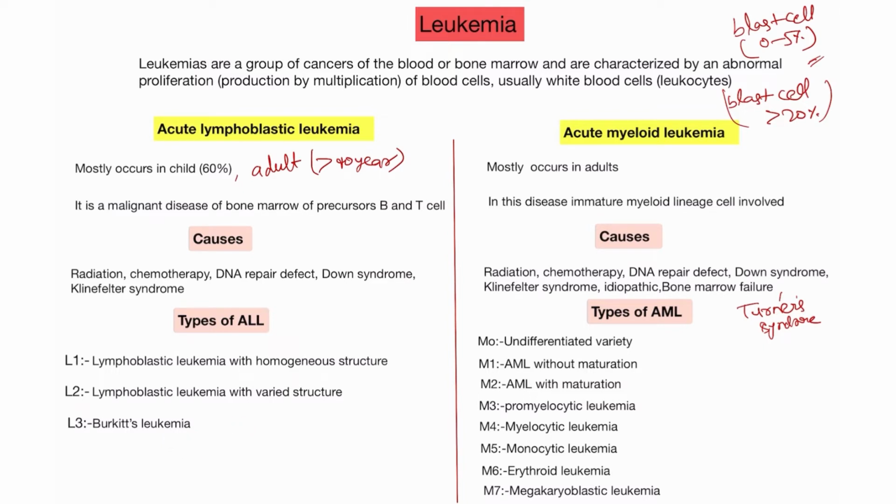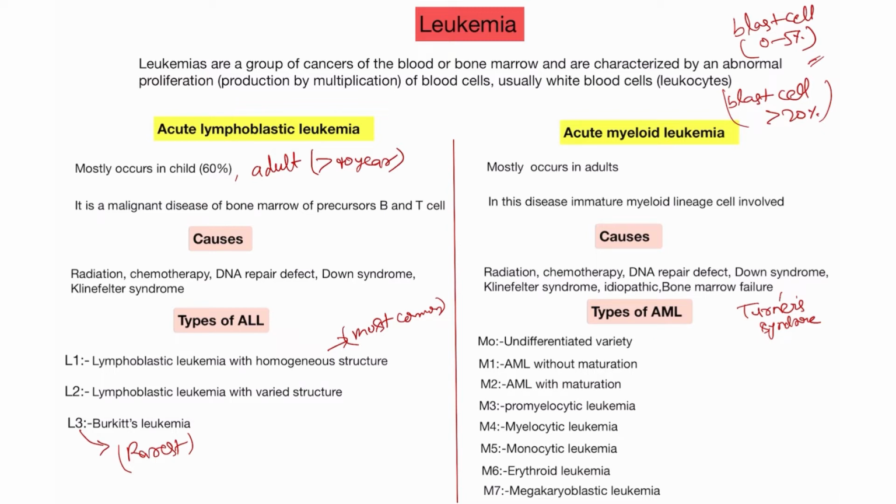When in the examination they ask about the most common type of leukemia, L1 is the most common type. But L3 is the rarest type of acute lymphoblastic leukemia. So the most common acute lymphoblastic leukemia is L1, and the least common, the rarest type, is Burkitt leukemia. Types of acute myeloid leukemia: there are 8 types, M0, M1, M2, M3, M4, M5, M6 and M7. There are different characteristics for the different types of acute myeloid leukemia.